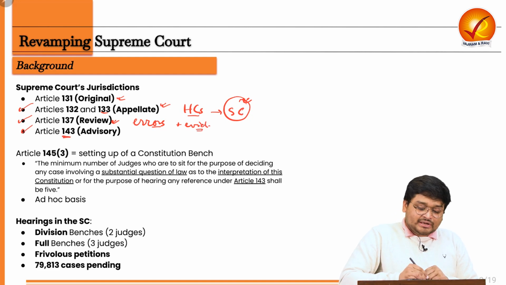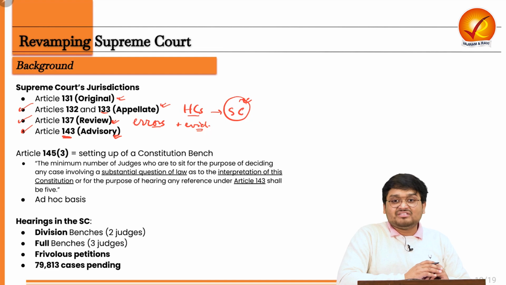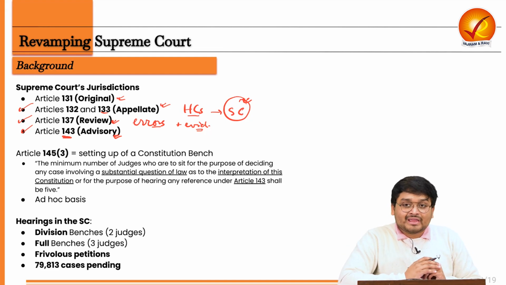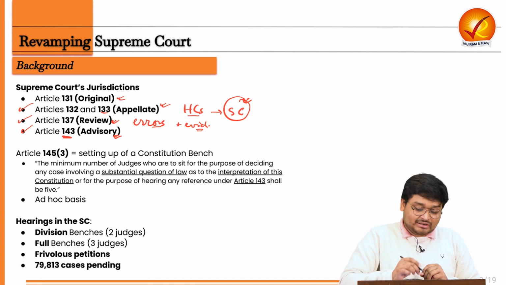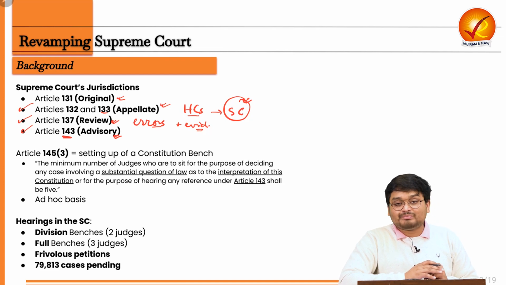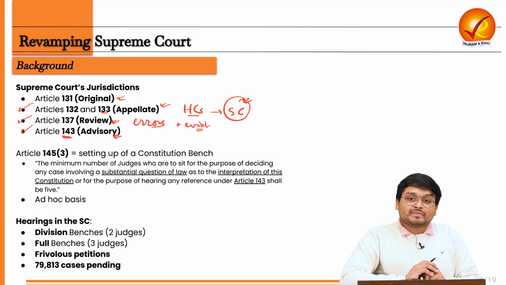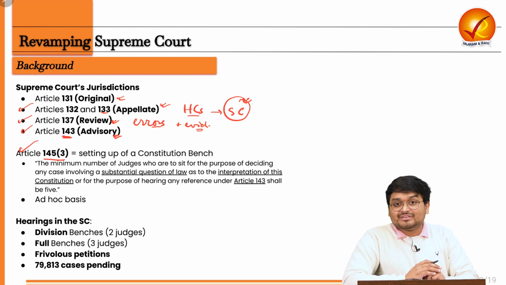And finally, Article 143 talks about the advisory jurisdiction of the Supreme Court, where the President of India, on matters of important cases or important implications of a law, can refer the matter to the Supreme Court for its advice. The President can do the same when it pertains to any pre-constitutional treaty. But it has to be seen that this advice tendered by the Supreme Court is not binding on the President to accept. Now another important article here is Article 145(3).